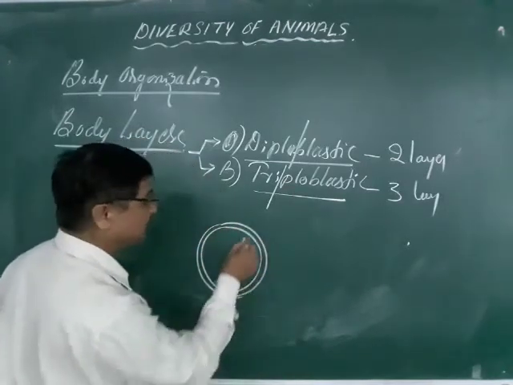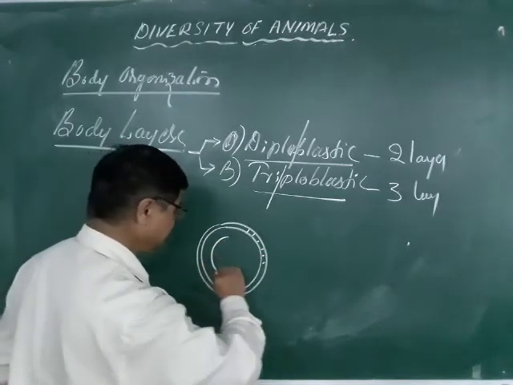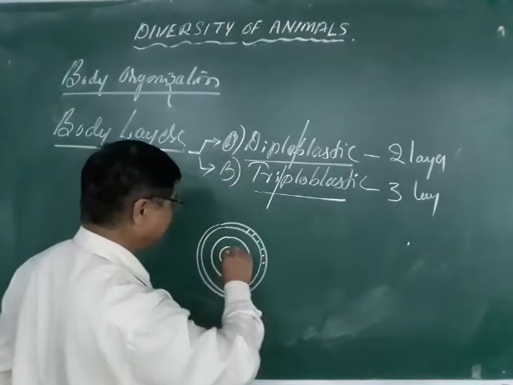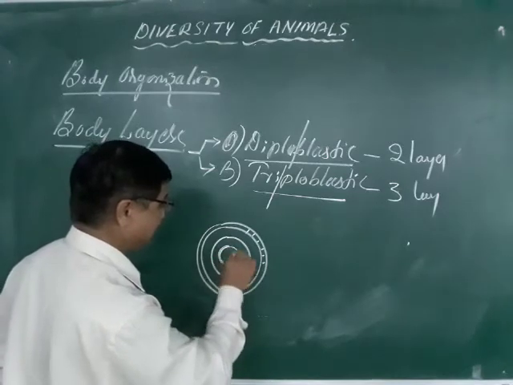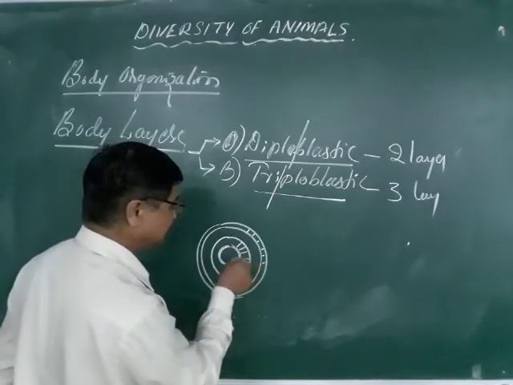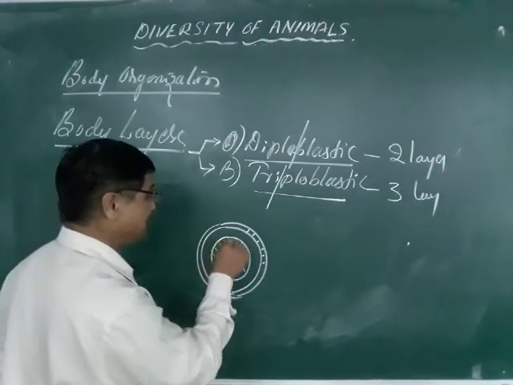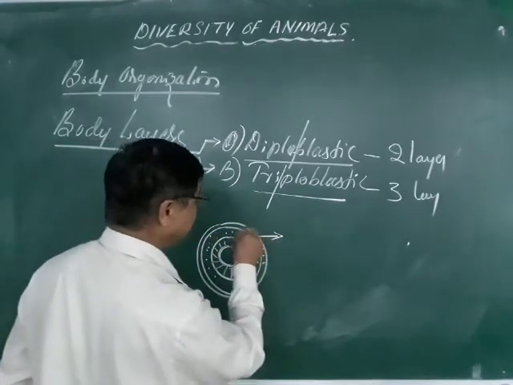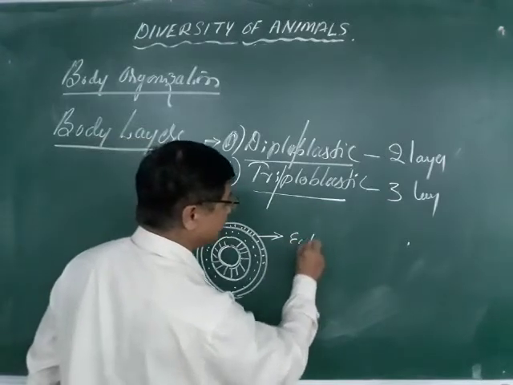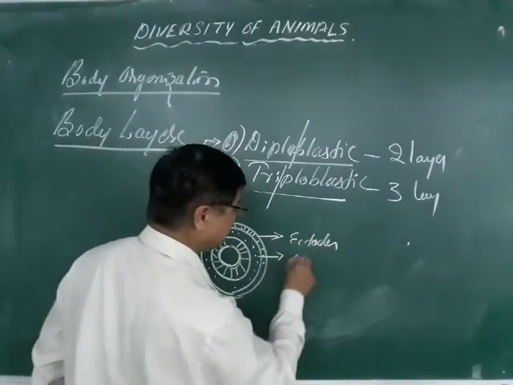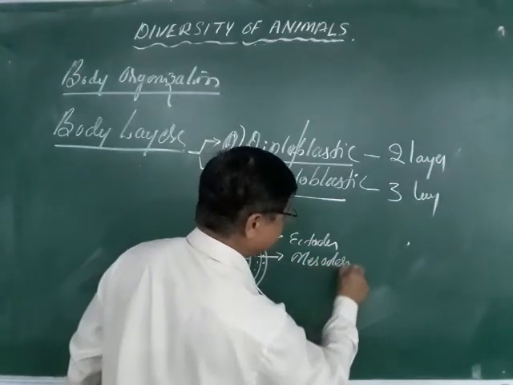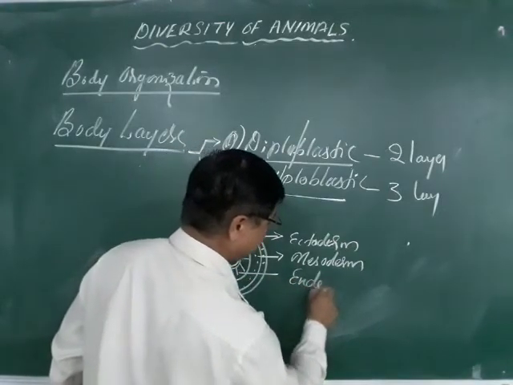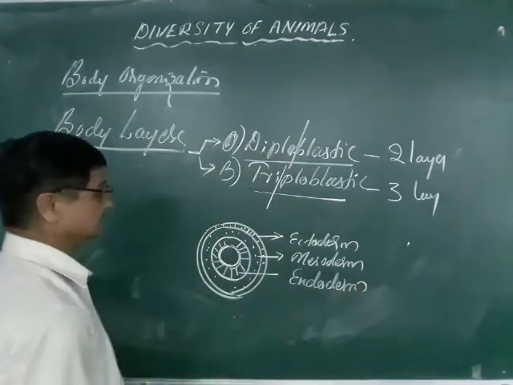This is the outermost layer, ectoderm, and inside, the endoderm, and mesoderm.